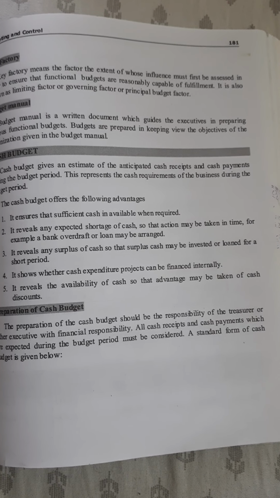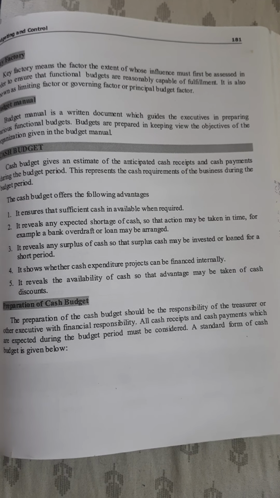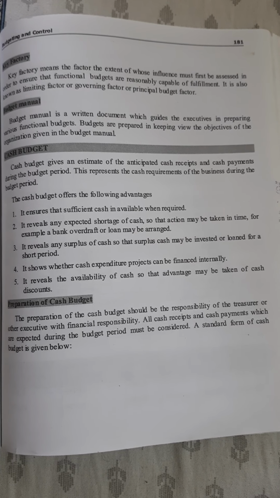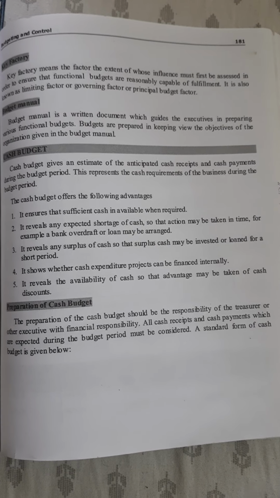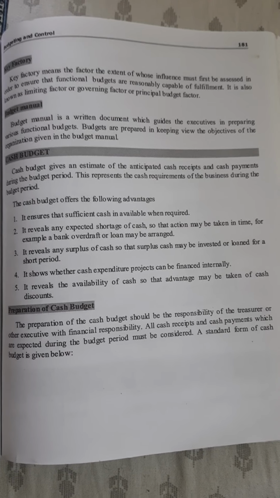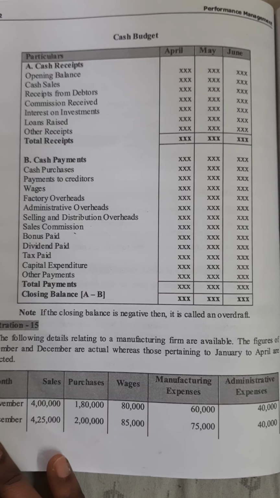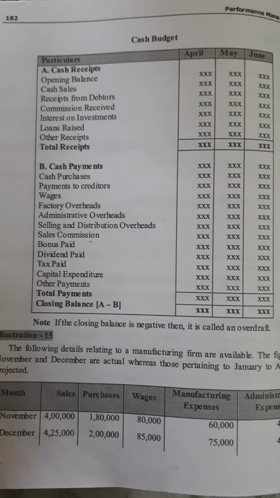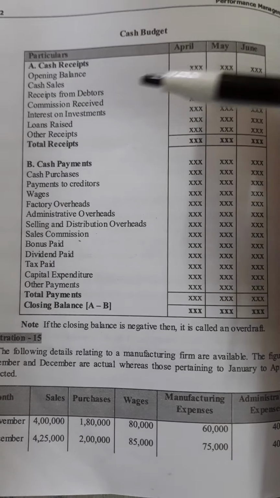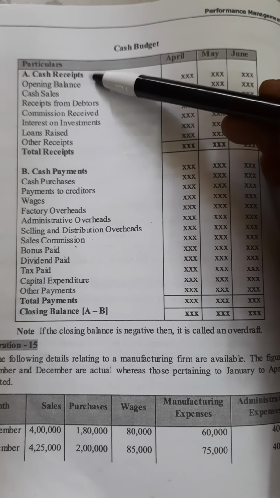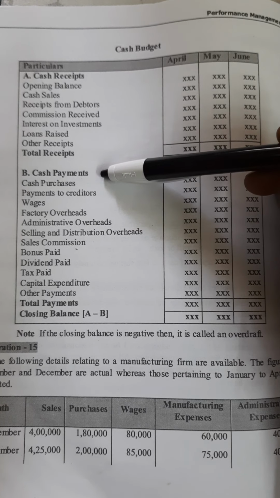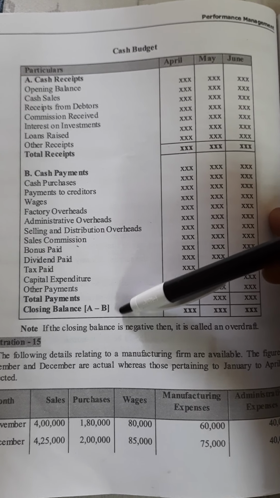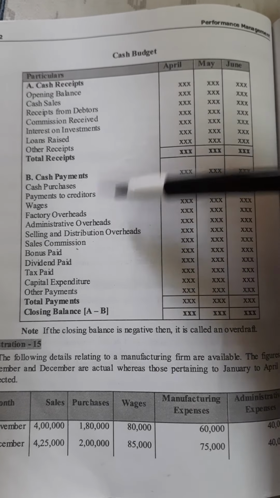In order to prepare cash budget, there is a format which we follow. I'll explain the format now. This is the format for calculating cash budget. As I told you, it is cash receipts minus cash payments. Receipts minus payments, we call it cash budget.